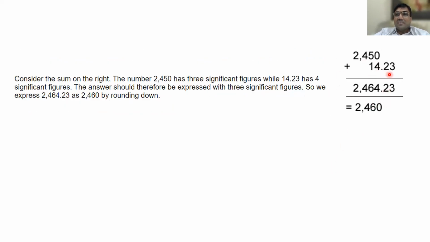See this. How many digits are there? 4, na? Here, the first one, how many? 3. So it should be 3 only. Make it 0. Actually, make it 0 here. Are you following? But don't write 246. You'll be in trouble. You write 2460.